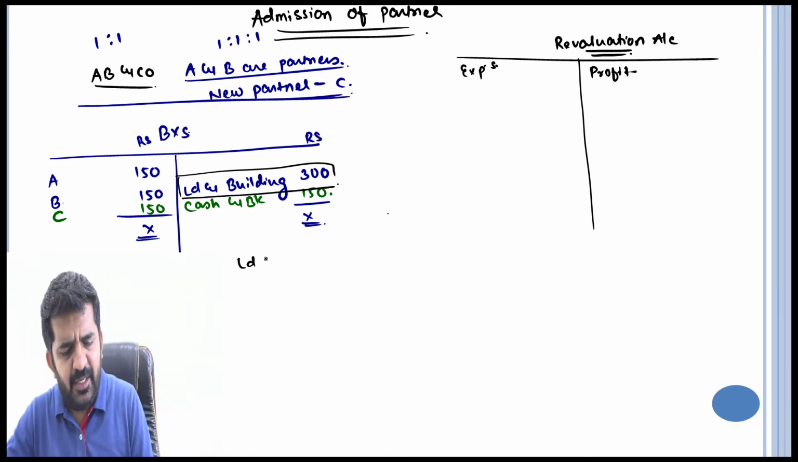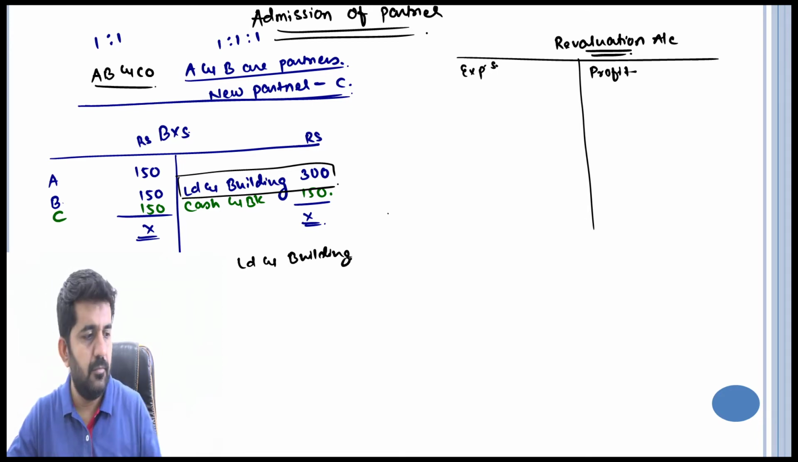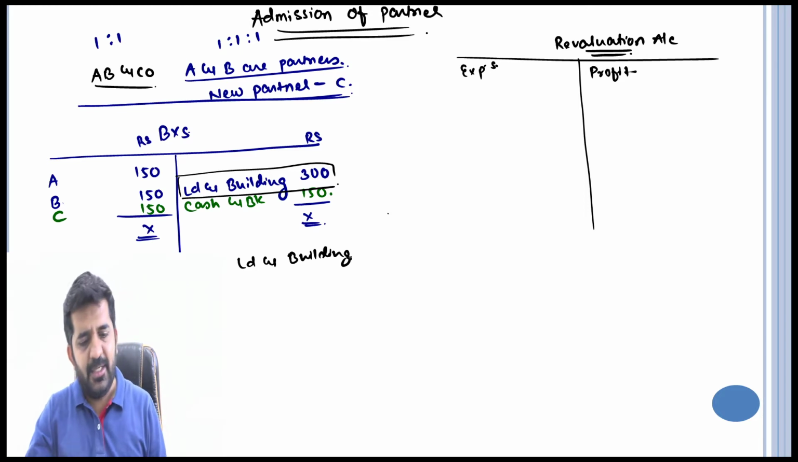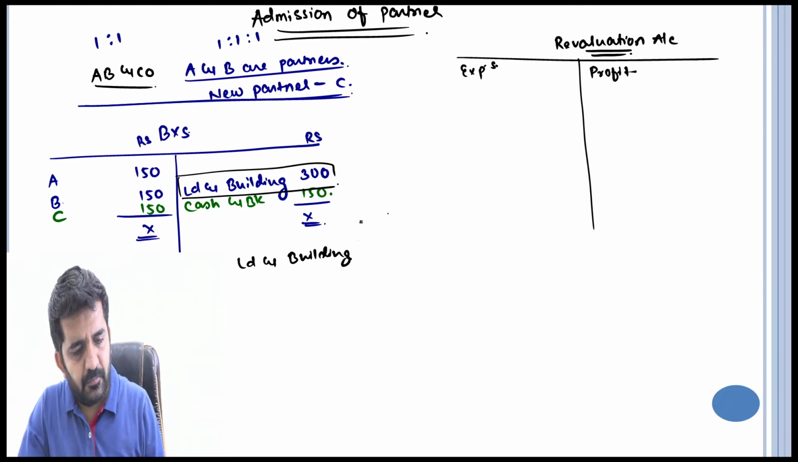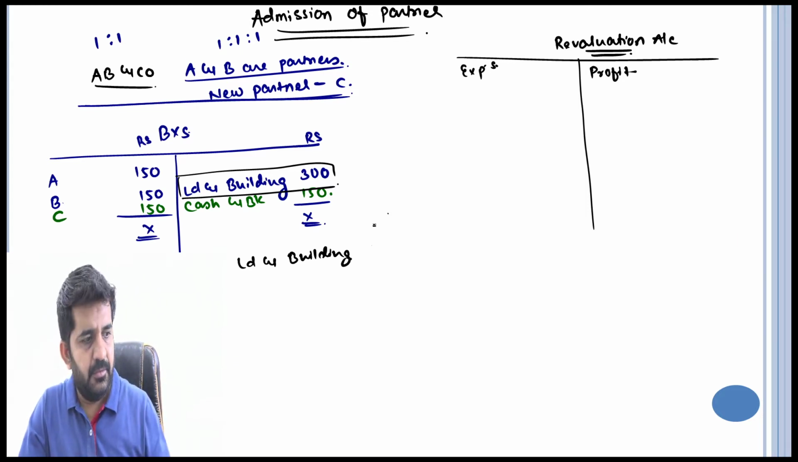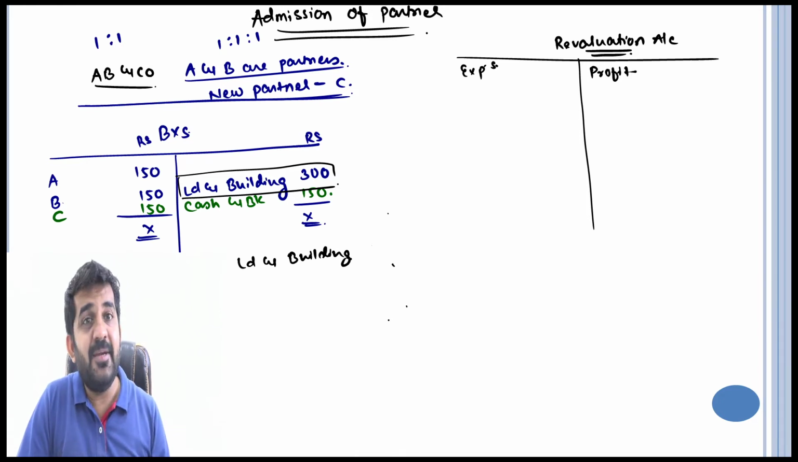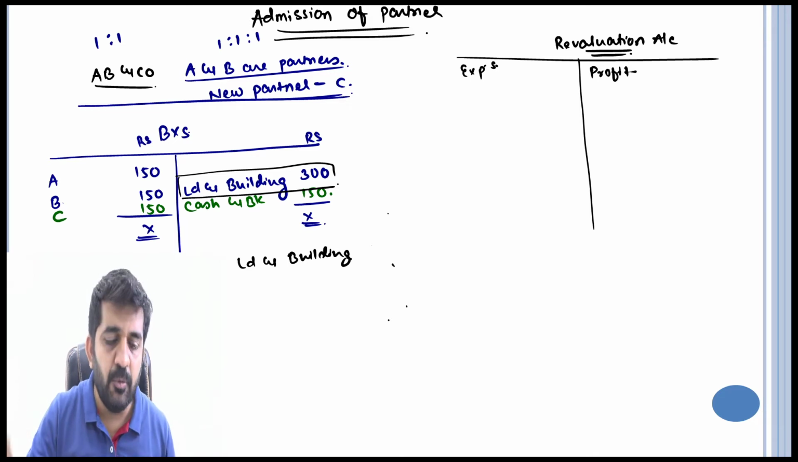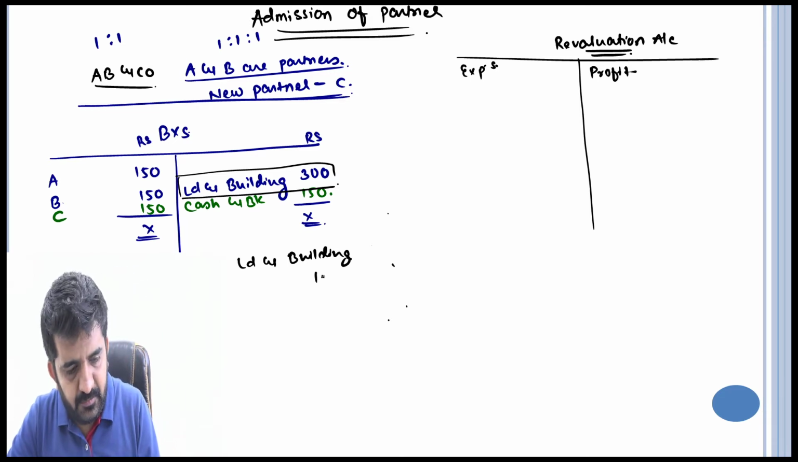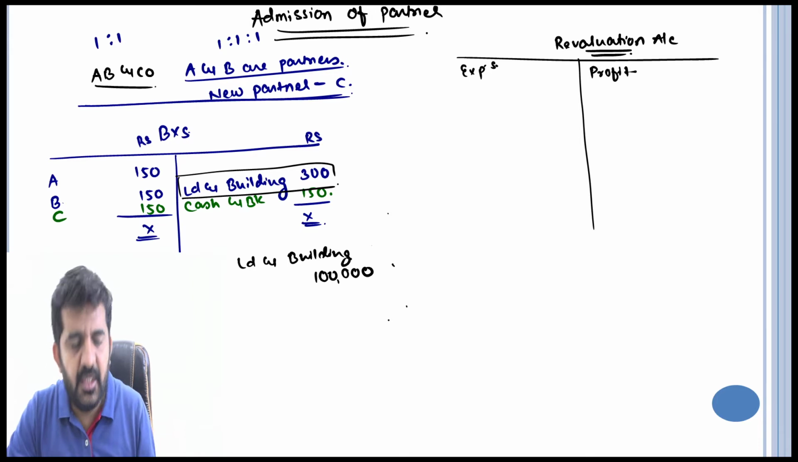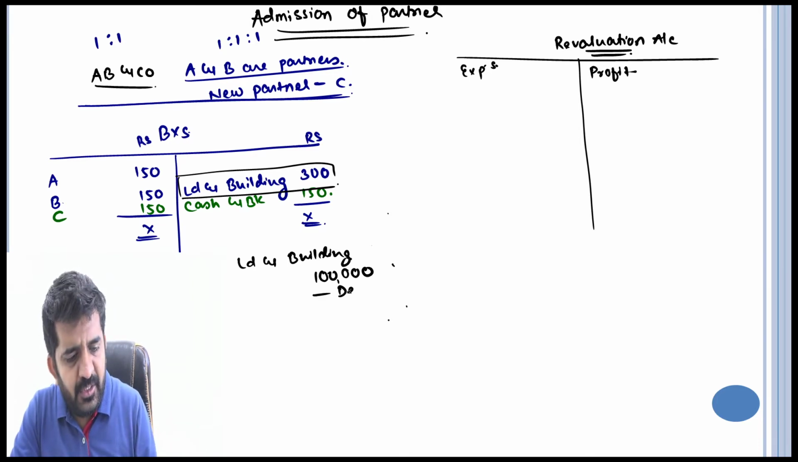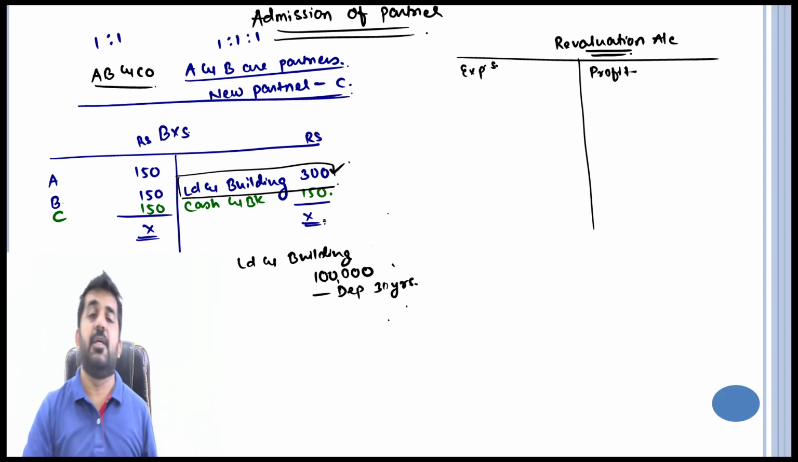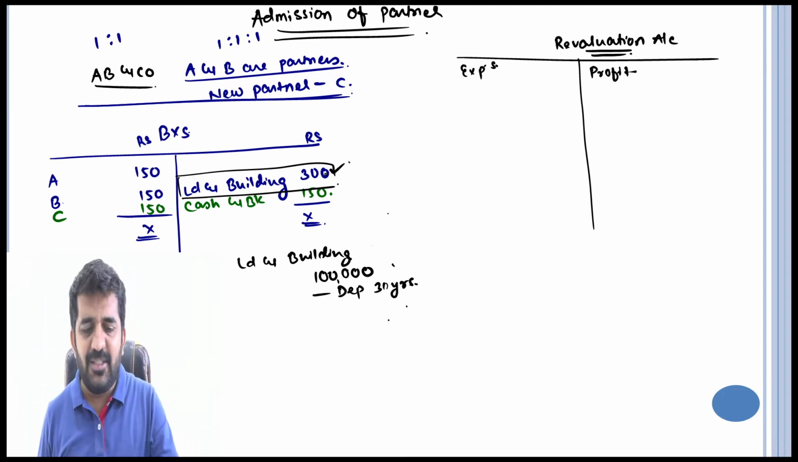This land and building, say, was purchased 30 years ago at 1 lakh rupees. And now, after deducting depreciation for 30 years, the book value is 300 rupees. That's correct. All of you understand this 300 is the book value.